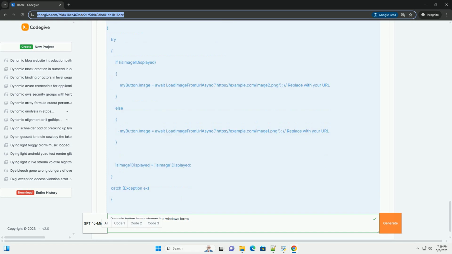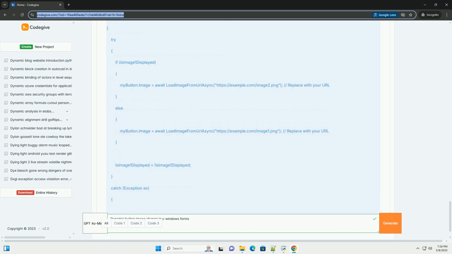Using System.Net: this namespace is required for WebRequest and WebResponse. Asynchronous loading: the LoadImageFromUrlAsync method is asynchronous, using async and await. This prevents the UI thread from blocking while the image is being downloaded, keeping the application responsive.